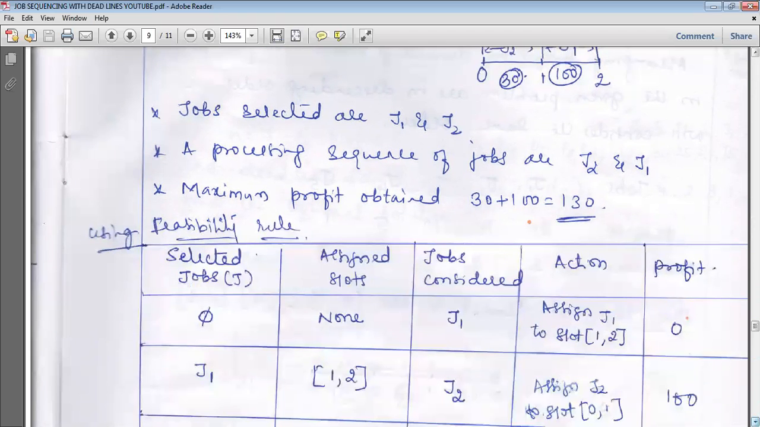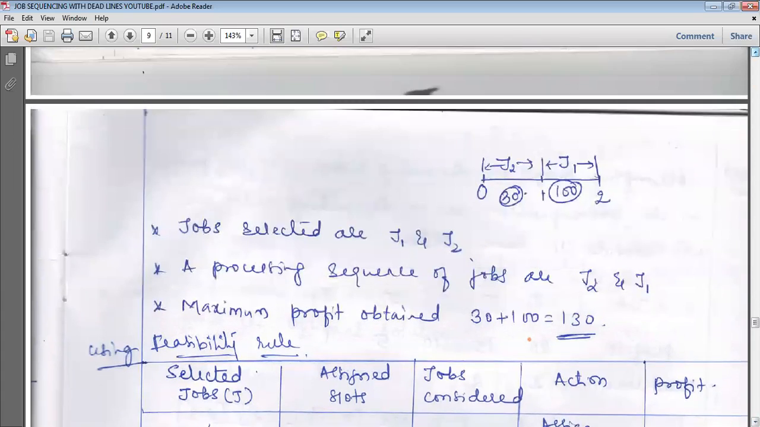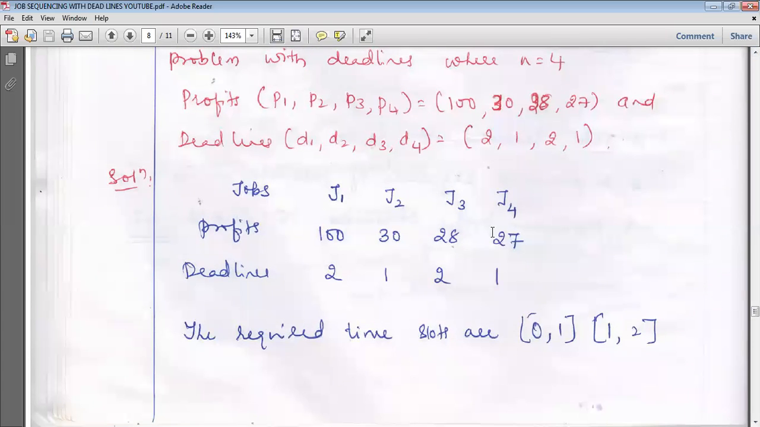Then, using the same table, we use the columns: selected job, assigned slot, job considered, action and profit. Initially, nothing is selected, so the assigned slot will be empty. First, we'll consider the first job. Job 1 is considered first because the jobs are already in descending order of profit.